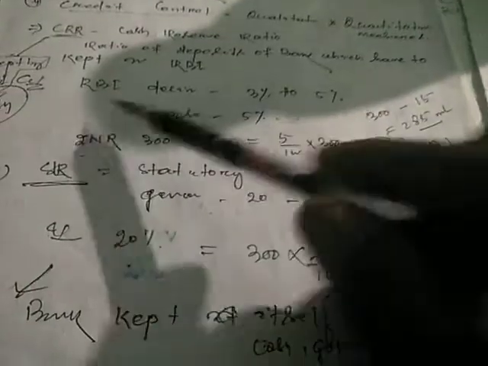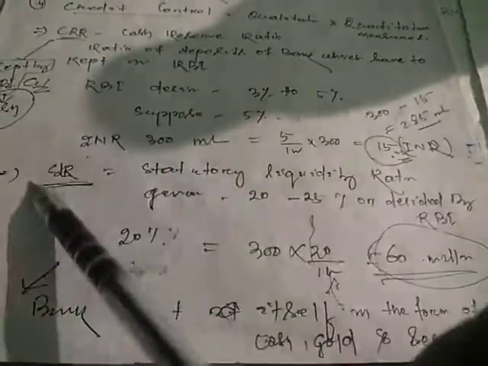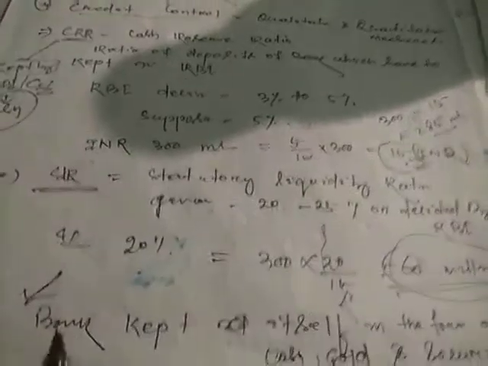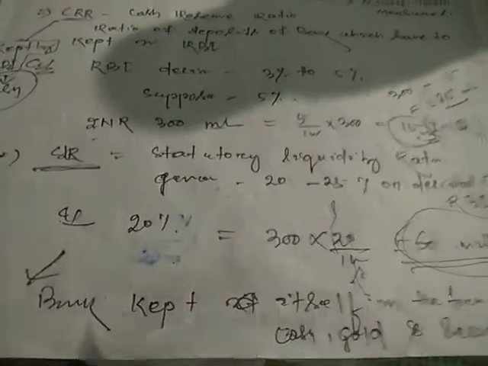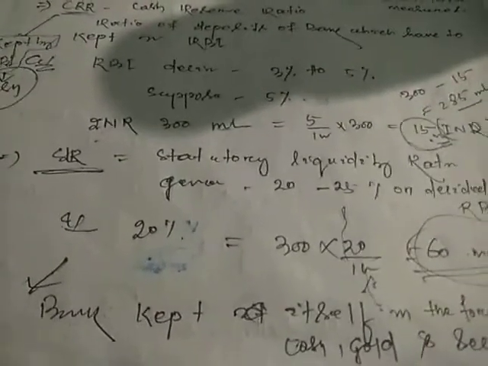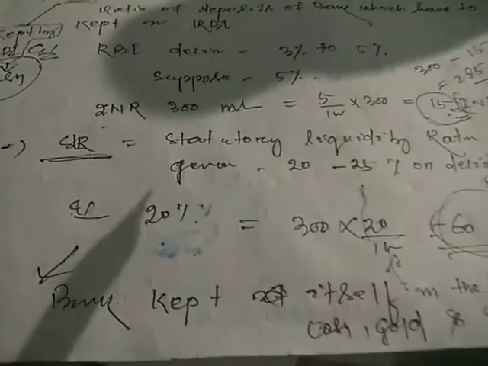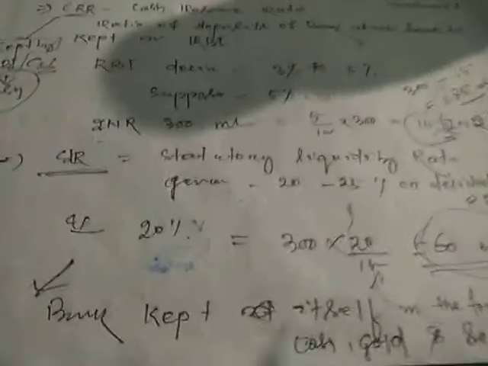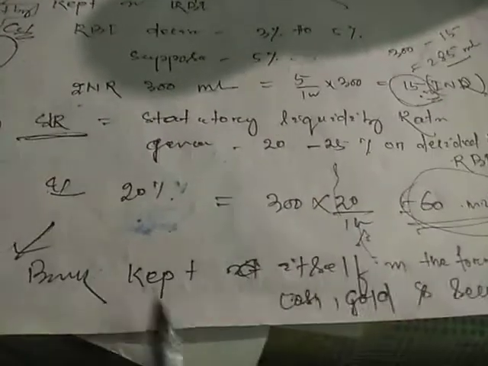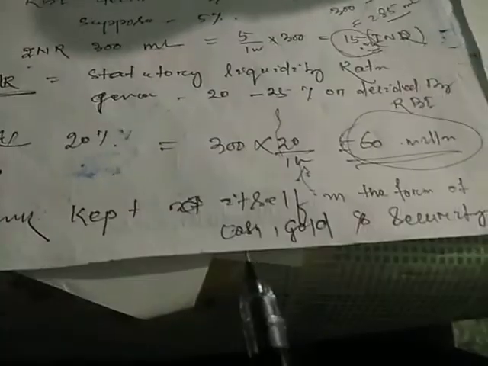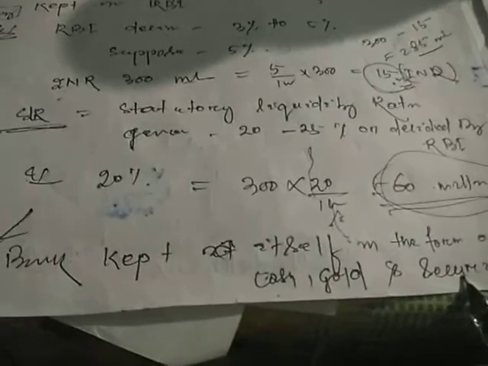So here is a comparison between CRR and SLR. In SLR, it is the money kept by the bank itself, whether it may be SBI, PNB, or Allahabad Bank, the specific bank concerned has to keep that much money in the form of cash, gold and security.